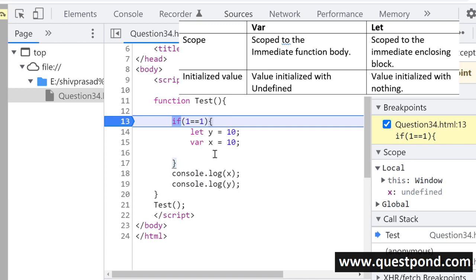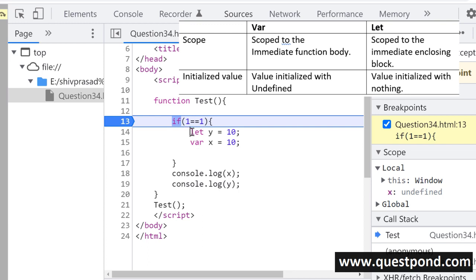So you can see in our code out here, there is one block which is the if condition block. Another one is the function block, right? So the start of the curly bracket and the end of the respective curly bracket is one block. So when it comes to the let keyword, it is very, very strict. The variables of let keyword are scoped to the immediate enclosing block.